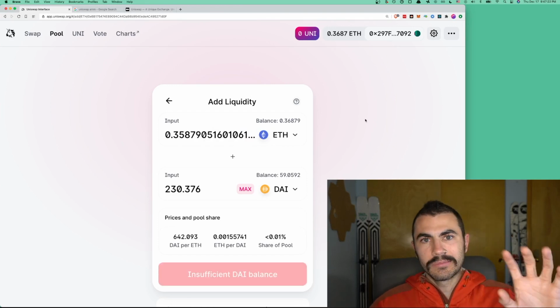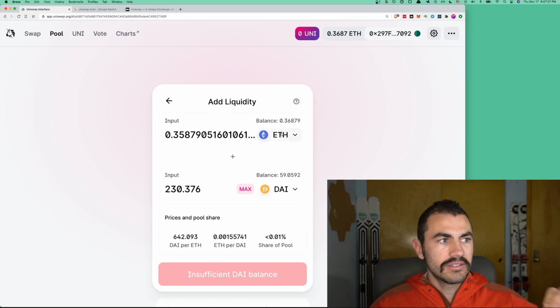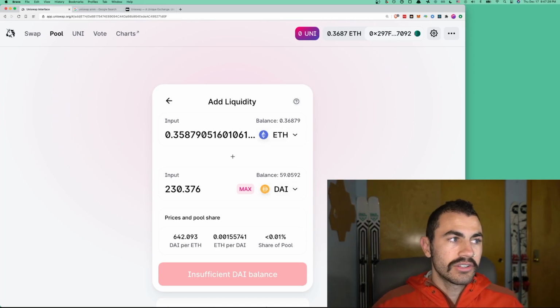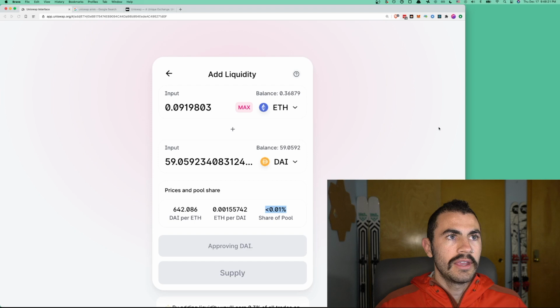But this is what I was explaining earlier, where you actually have to provide equal worth quantities of each of these tokens. So actually, if I provided all my ETH, I don't have enough DAI to cover that. And it lets me know this insufficient DAI balance. I want to hit max here instead. So now this is the max I can provide. This is every single bit of my DAI, as you could tell from how long this decimal is. And this is the equivalent quantity of ETH in the current market. So let's go ahead and approve this. And I'll jump back here once we have approved this whole transaction.